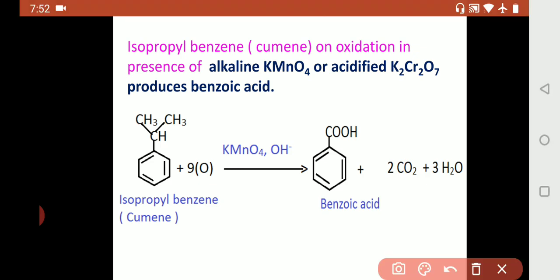That is, this carbon is becoming COOH. These two carbons are eliminated as 2 carbon dioxide molecules, and these 6 hydrogens are eliminated as H2O molecules. For all this, how many oxygens are needed? 2 here, 2 to 4 here, 3 oxygens here. Overall 9 oxygens are needed. That's why to balance the equation I wrote 9. So this is how isopropyl benzene, cumene, is undergoing oxidation to produce benzoic acid.